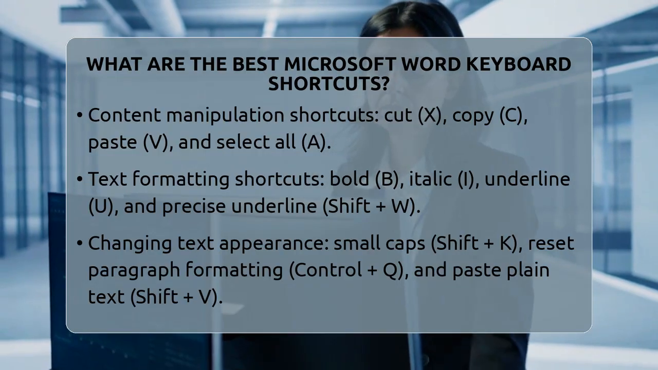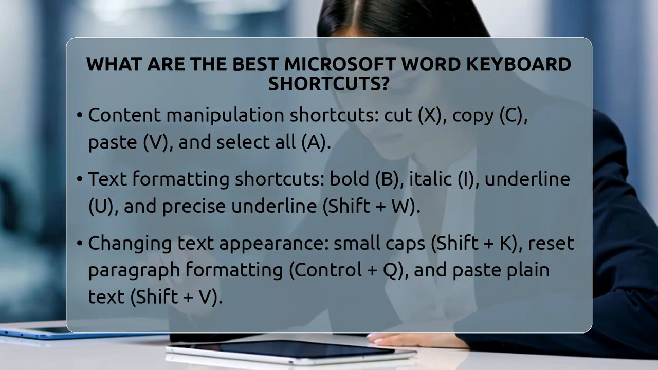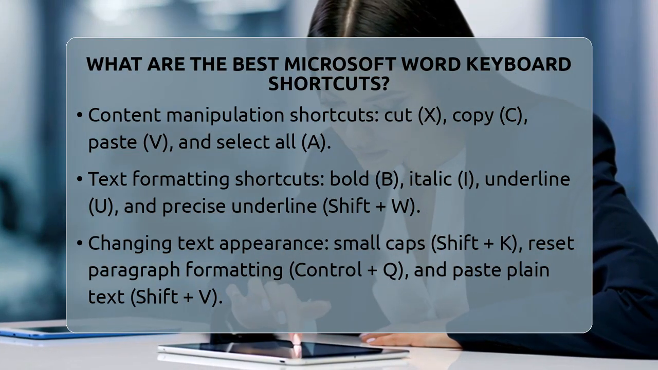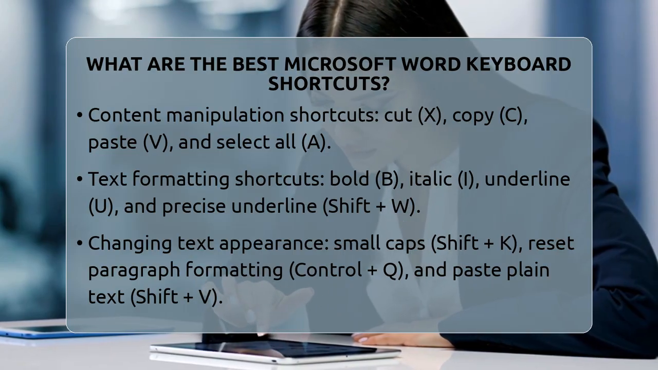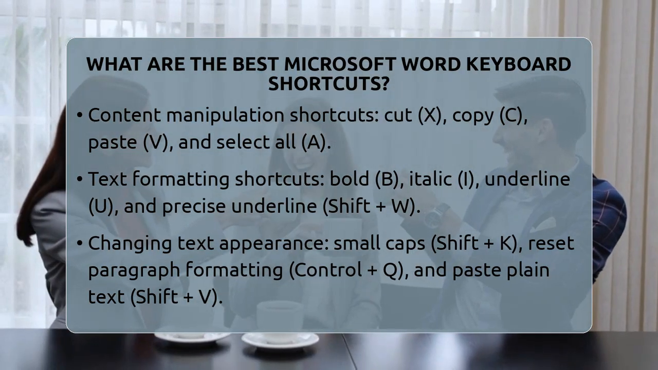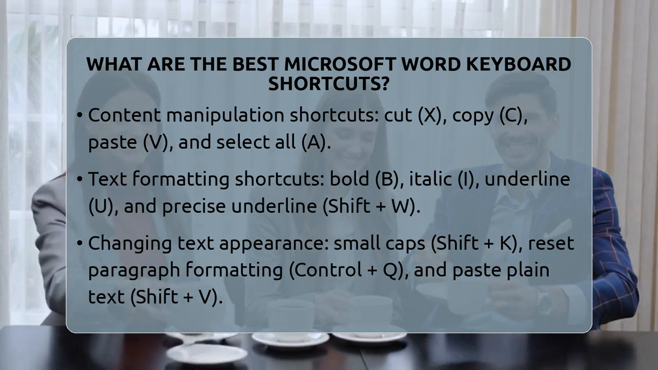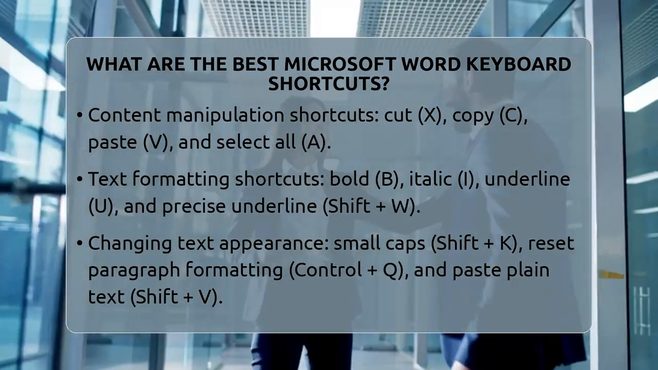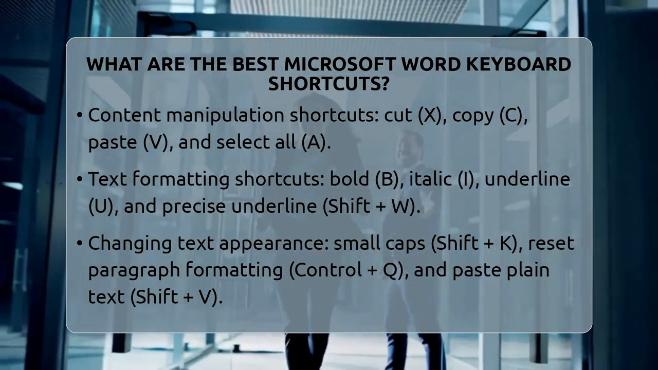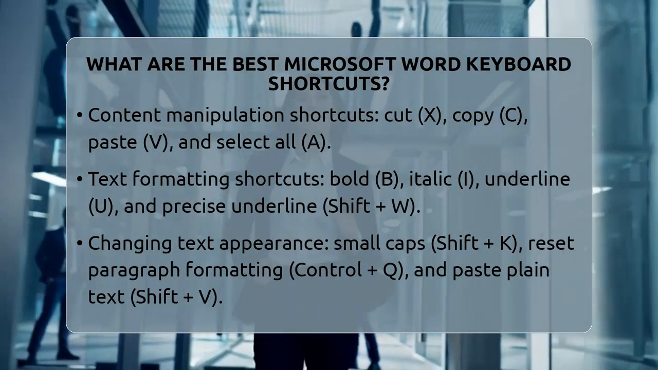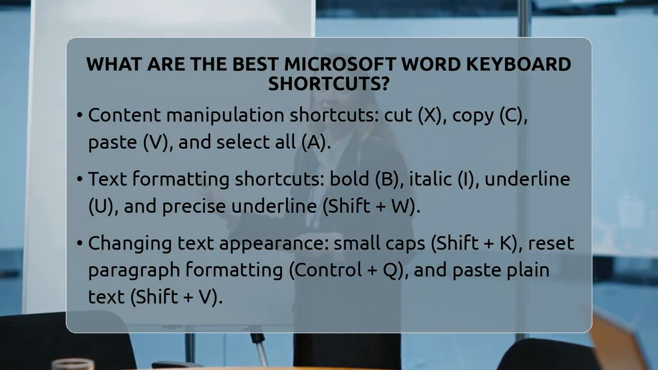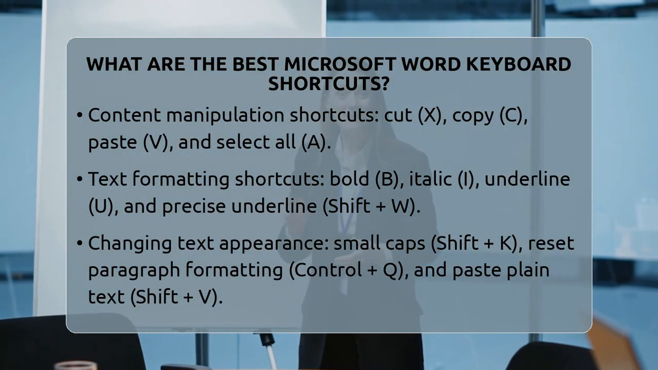Adjusting text alignment is simple with Ctrl plus E for center, Ctrl plus L for left, Ctrl plus R for right, and Ctrl plus J for justified text, which lines up both sides evenly. To change font size, Ctrl plus left bracket decreases size by 1 point, and Ctrl plus right bracket increases it.